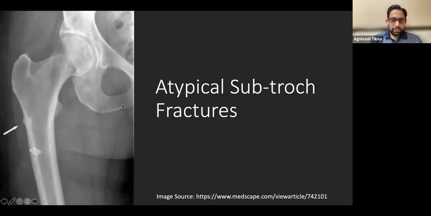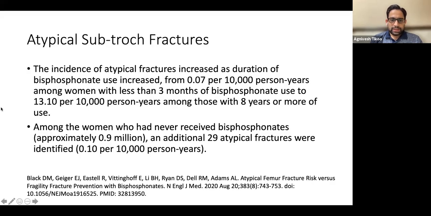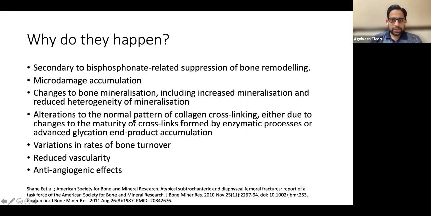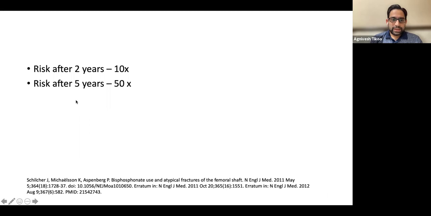The other important complication is an atypical subtrochanteric fracture. So it is a stress fracture which develops in the subtrochanteric area and can break with minimal trauma. The incidence is very, very less, like 0.07 per 10,000 person years. But again, it increases with time. So risk after 2 years becomes 10 times more. Risk after 5 years becomes 50 times more.